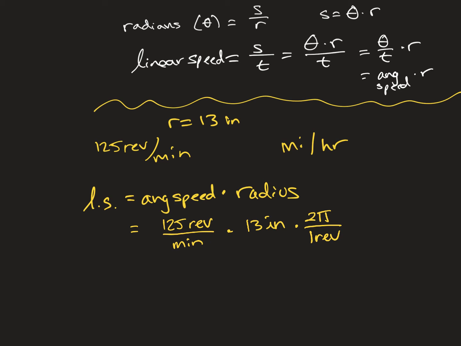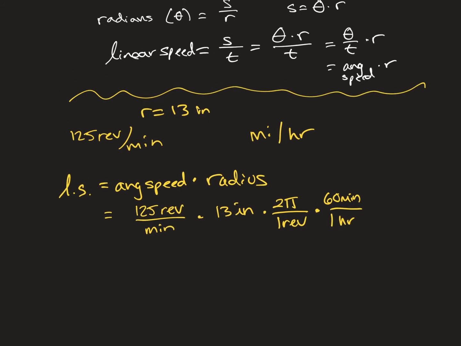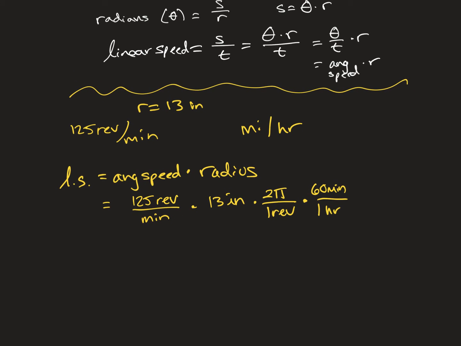And then let's deal with the minutes. We know that 60 minutes is 1 hour. That will deal with our minutes. Now we've got to get inches into miles. First, 12 inches is 1 foot, and then 1 mile is 5,280 feet.